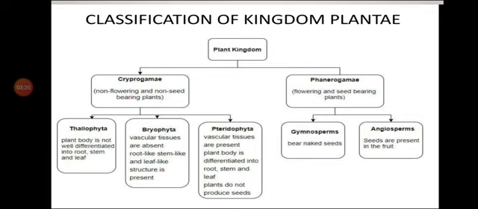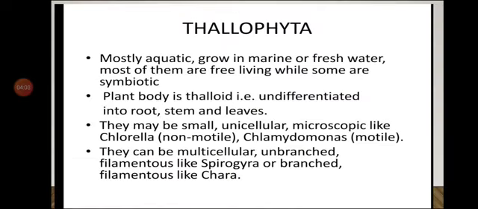Now, one by one, we will study the salient features of all the divisions. Salient features of the division Thallophyta, then Bryophyta, then Pteridophyta, then Gymnosperms, and then Angiosperms. So first, we start with the salient features of the division Thallophyta.